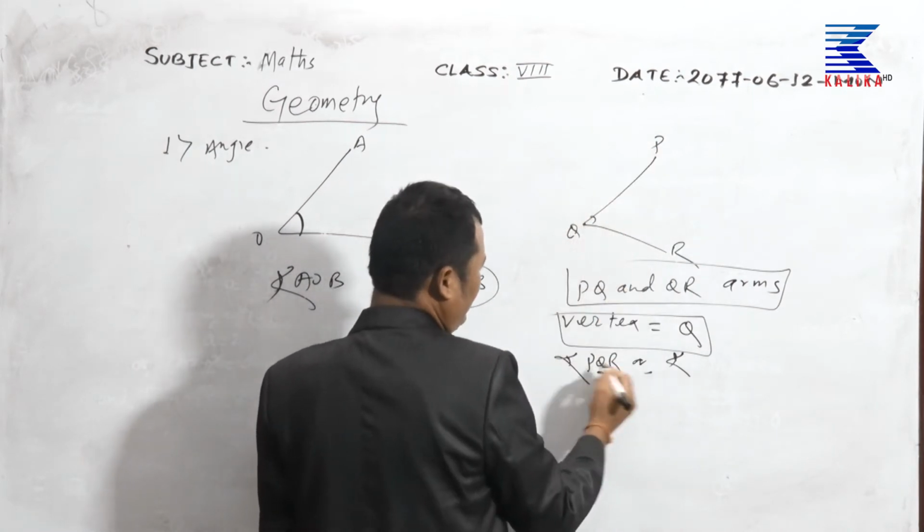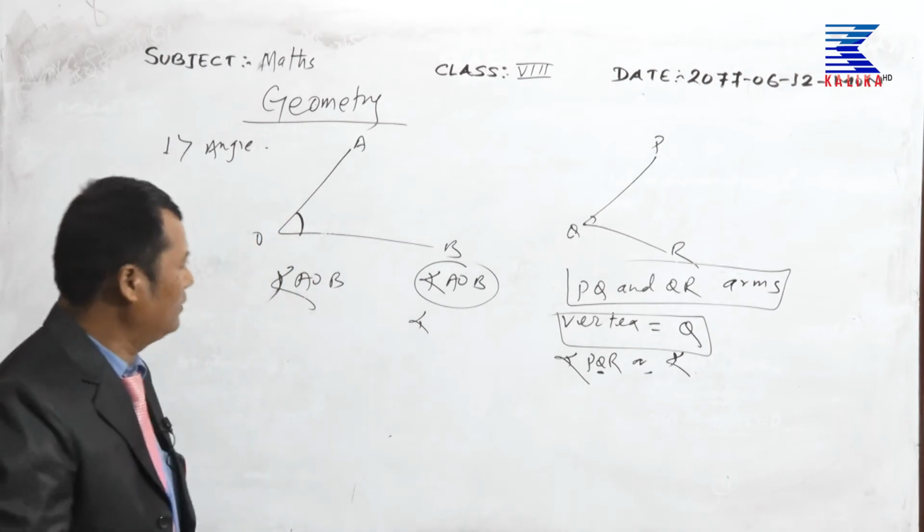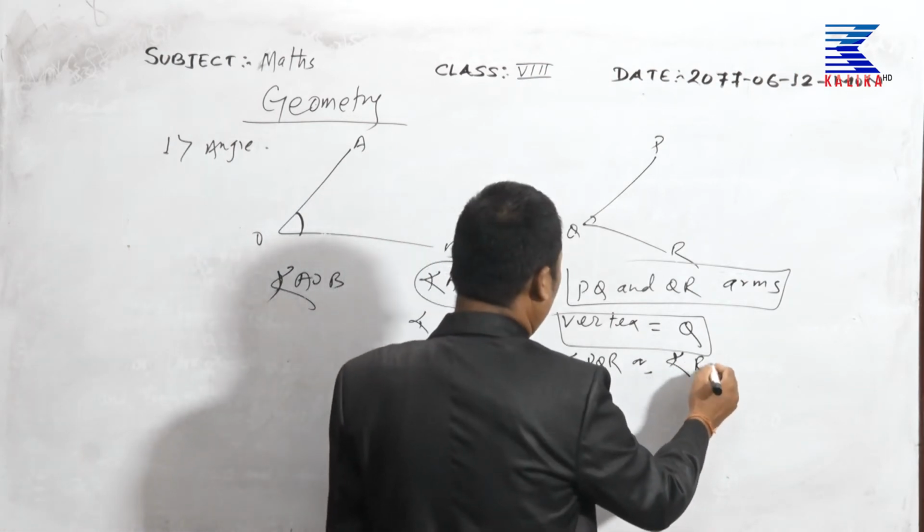The vertex is always the middle part. Angle RQP.